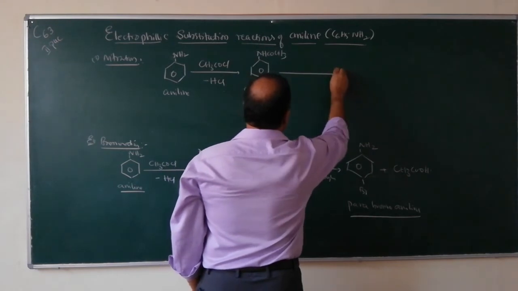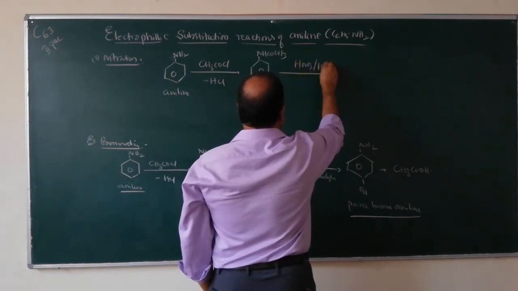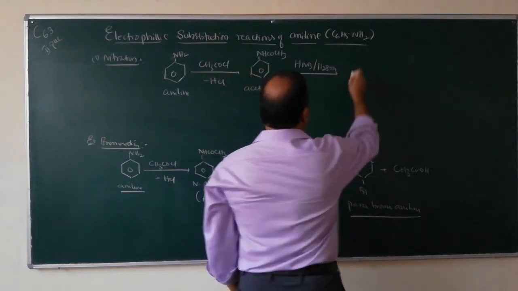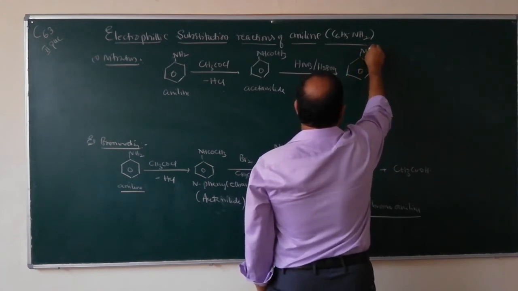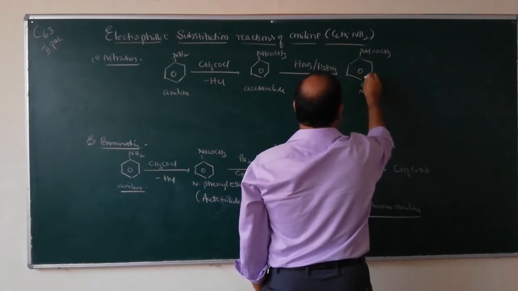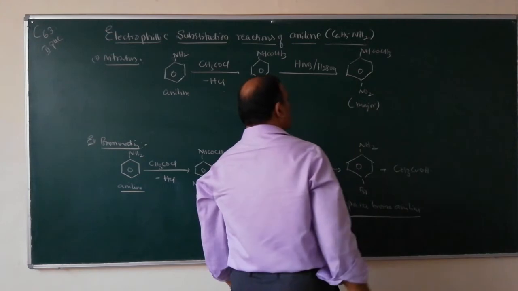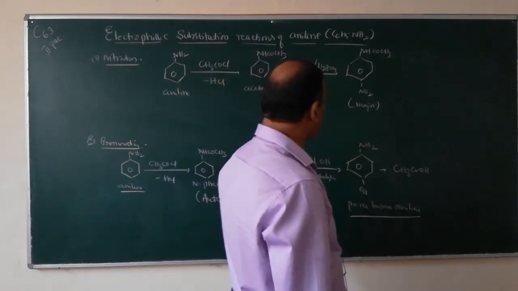Now if you nitrate this with HNO3 in presence of H2SO4, what you will get is only NHCOCH3 with the NO2 group at the para position, the major product. So this is para-nitroacetanilide, an amide.